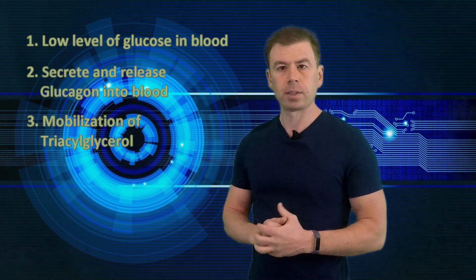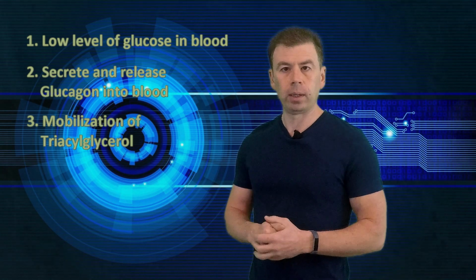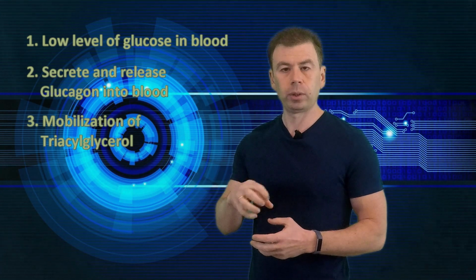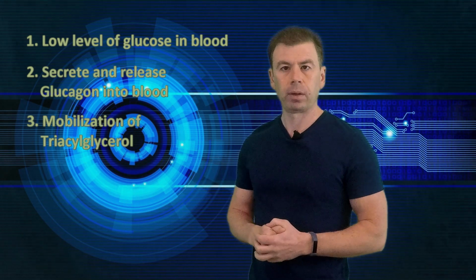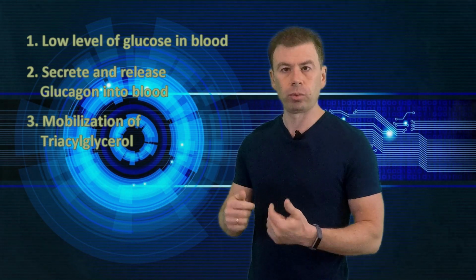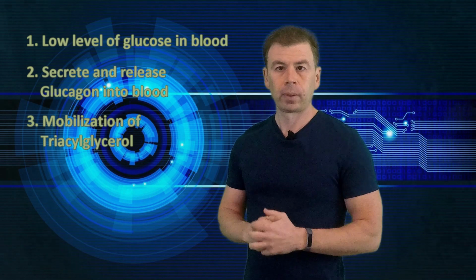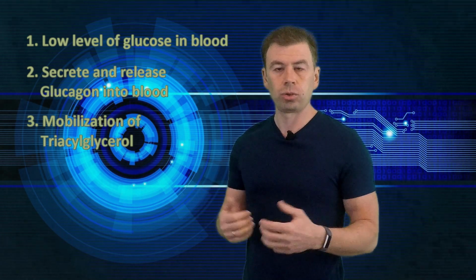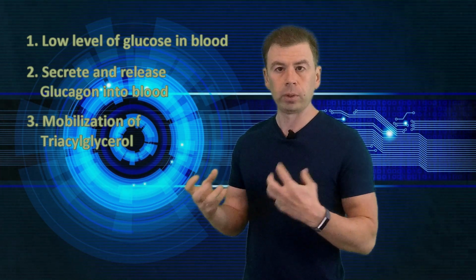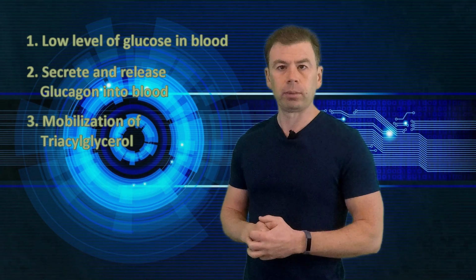Fatty acid requires some help, it is not water soluble. We have albumin, a protein in our blood plasma. So this albumin takes these fatty acids and helps them to circulate in the blood. These fatty acids can go anywhere, any organ, any tissue, any muscle that requires energy at this moment in order to build something, to build new protein, to do whatever they need, like heart, liver, muscles, whatever.